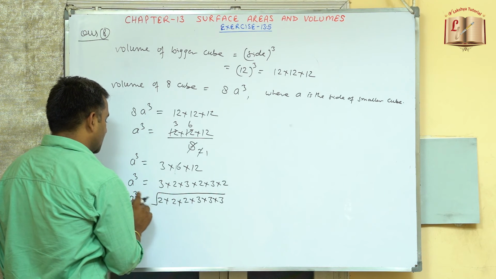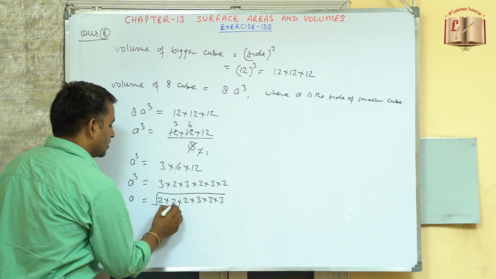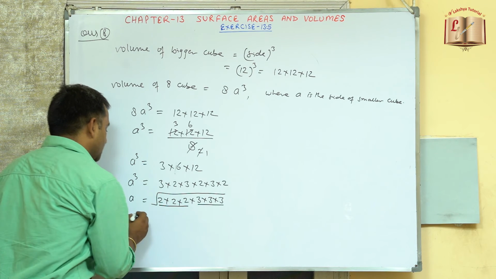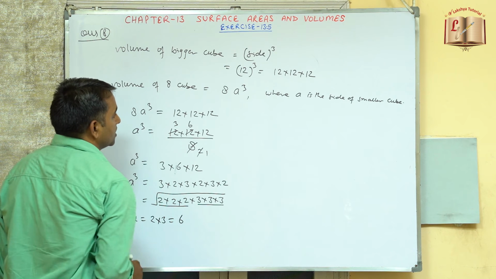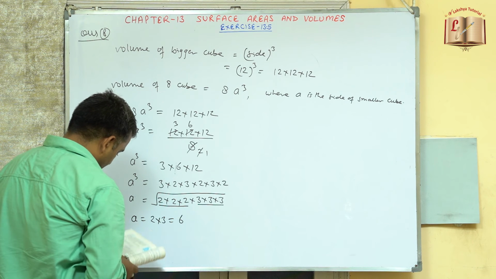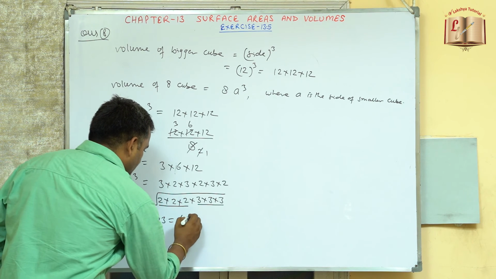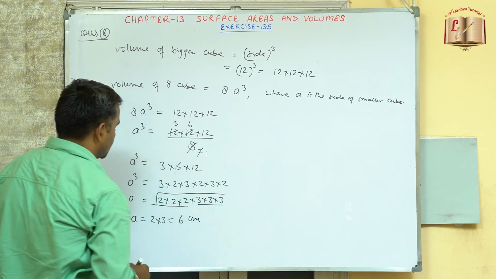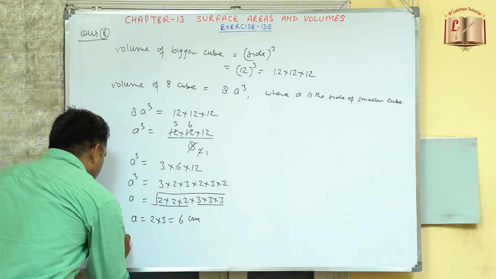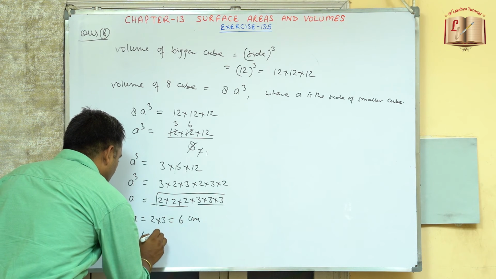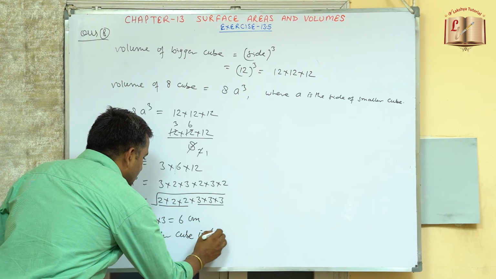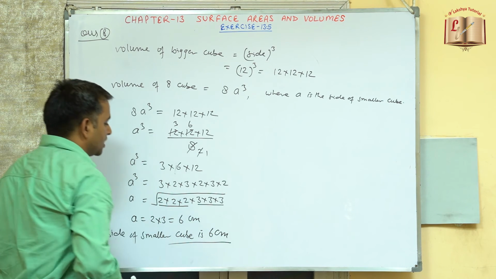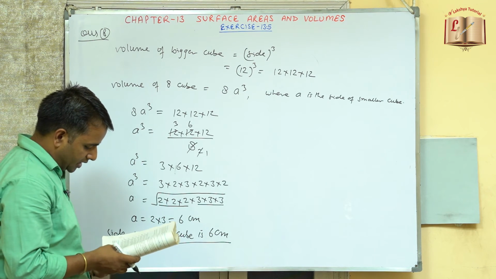So making it as a cube root, this will be now taking one from each of these groups. So a will be equals to 2 into 3. So this is now 6. So we got a as 6 centimeter. So the side of a smaller cube is 6 centimeter. So we got the side for the smaller cube as 6 centimeter.